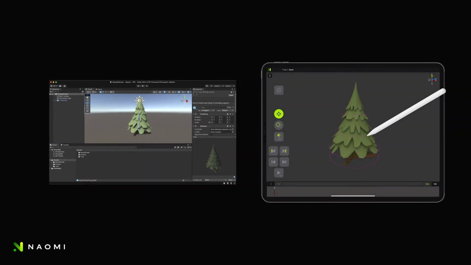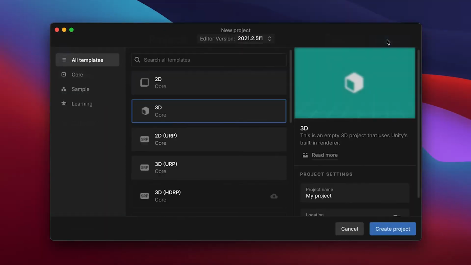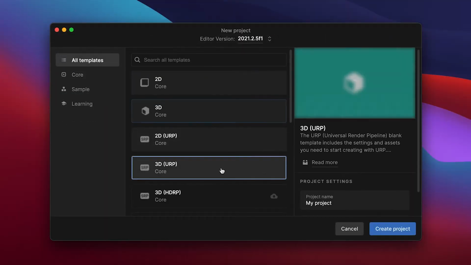This allows you to create characters in any 3D package and bring them to Unity through FBX. Unity Editor allows you to create complex rigs with a modular approach. Let's take a look at how to create your first rig. First, you will need to download and install Unity Editor.